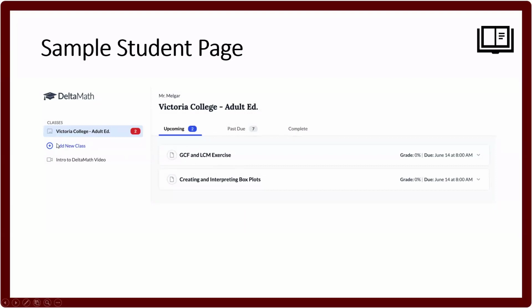And notice, if a student already has a Delta Math account and they need to add a class, they simply go to this blue plus sign where it says add new class, and then they can input the class code and they'll be at the class page for the session. It also provides students with an introduction video to Delta Math to just make them feel a little bit more comfortable about using this tool, or if they have any questions.